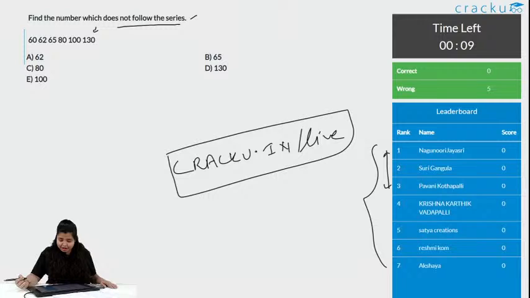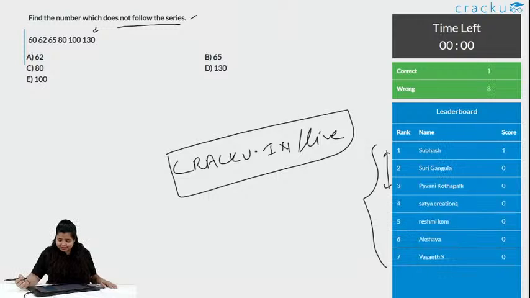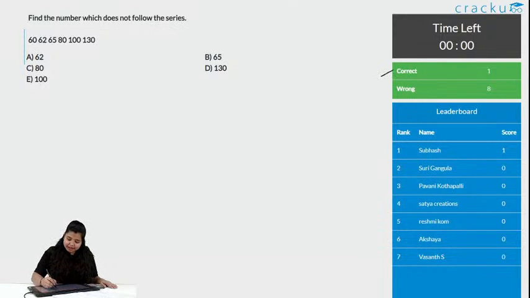Okay, there are 3 wrong answers, 4 wrong answers. I guess a tough series this is. Okay, with this we have 1 correct answer and 8 wrong answers. Let us see how do we solve this.